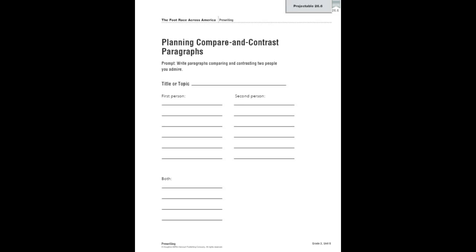Okay, so you are going to choose people that you admire, and your voice should make clear how much you admire your subjects. Just like in the model that we read, we could tell that the author was very proud of his two brothers. It came across loud and clear. Okay? So we need to make sure that that happens. So your prompt is to write paragraphs comparing and contrasting two people you admire.